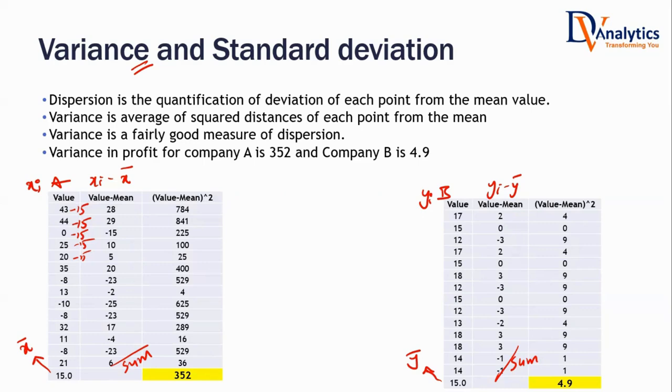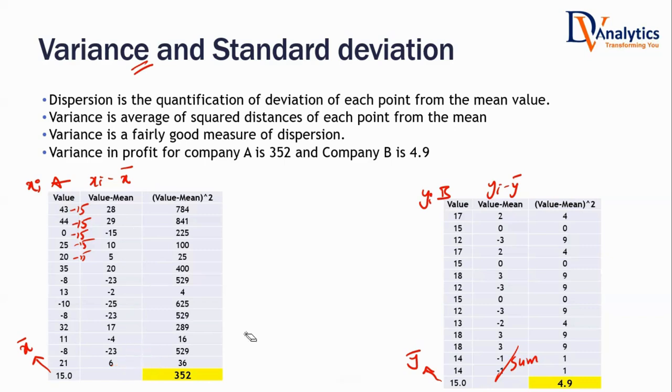Yes. There is a small catch. There is a problem with the summation. What's the problem with the summation? Negative values. There are some positive values. That's good. There are some negative values. Then they may cancel out. Yes or no? Summation is not going to give me the true picture of the variance in the data. Are you with me?